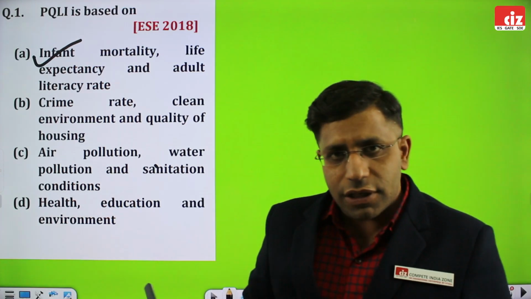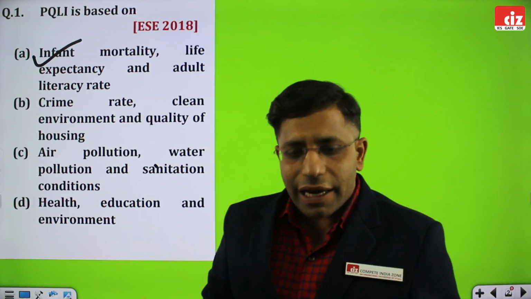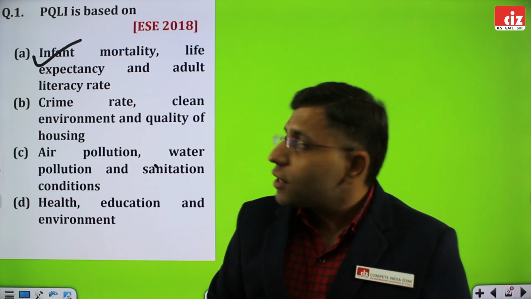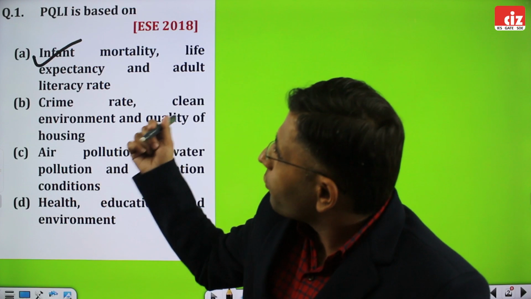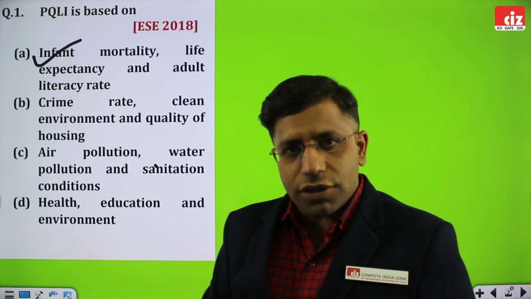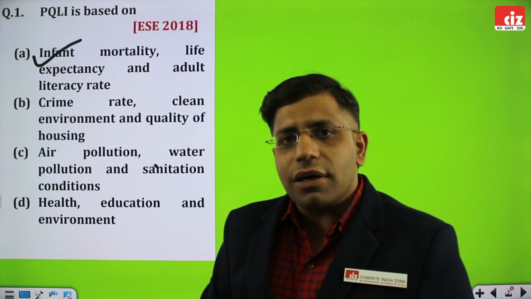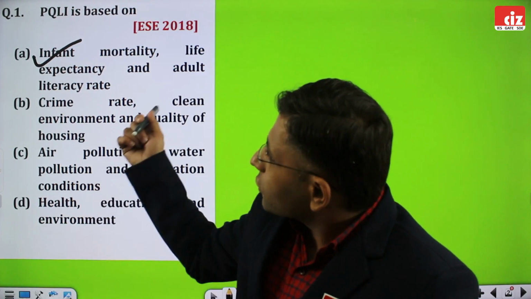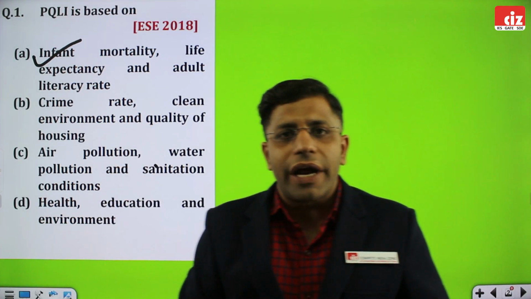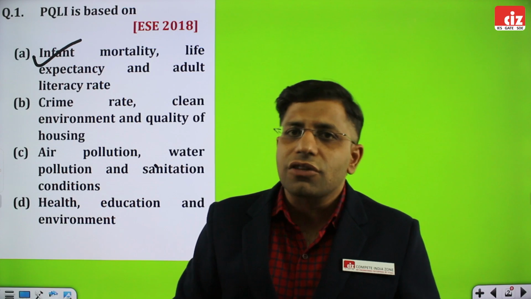The reason being, in the Physical Quality of Life Index, whenever the life expectancy as well as the quality of life of a person is measured, a few physical aspects are measured. The very first one is infant mortality. Children up to the age of 5 years are categorized as infants. This is followed by life expectancy. In the present scenario, the government lists that about 66 years is considered the average age of a person in India. The third is the literacy rate: a person who can read, write and understand any language, whether regional or national. So these are the three parameters which are counted. I hope this is clear to all of you.